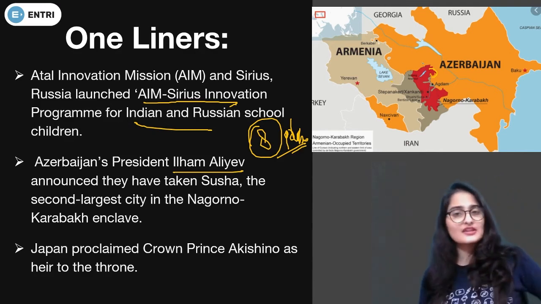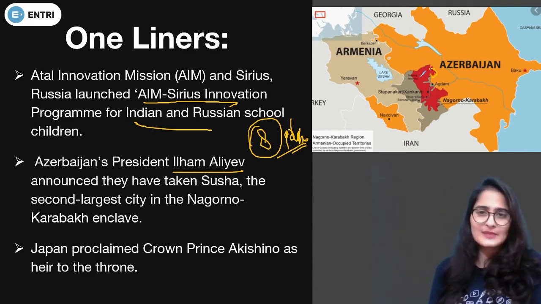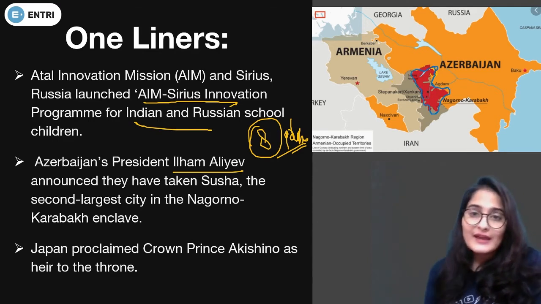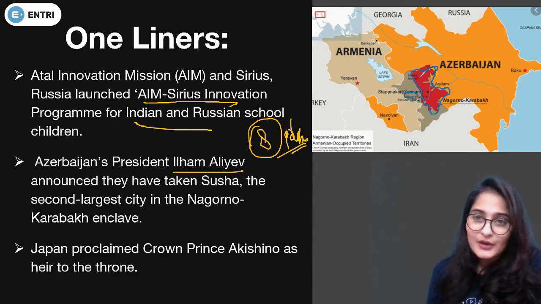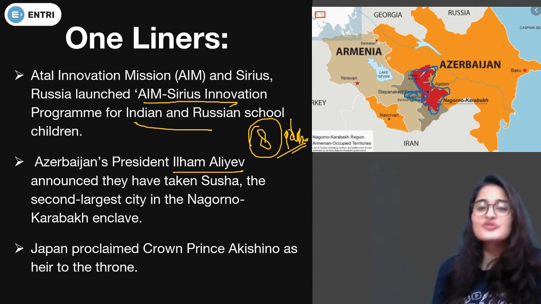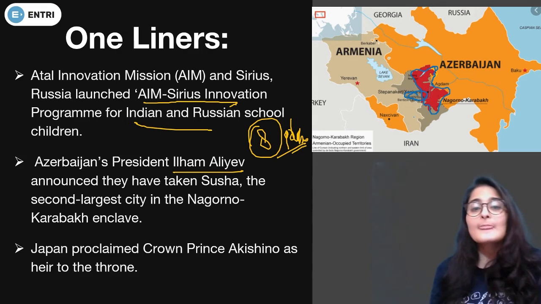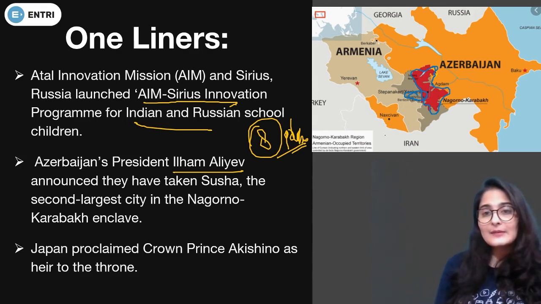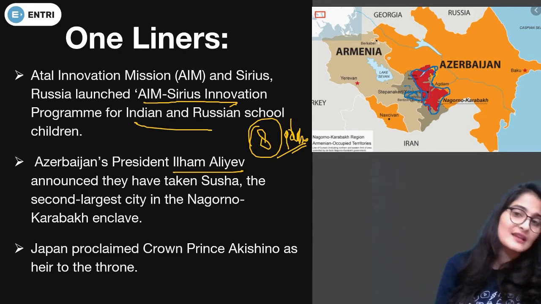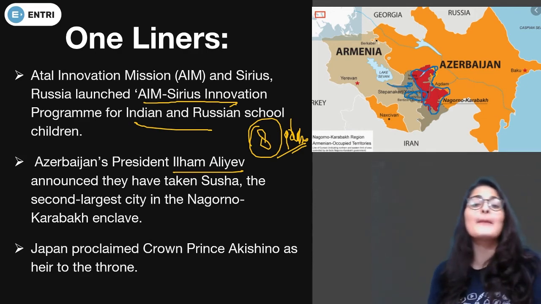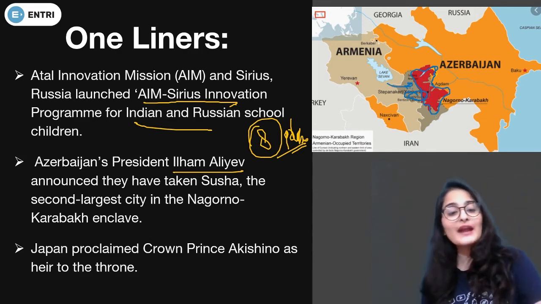Now, Nagorno-Karabakh is this area, the red one, and over here is the city called Susha. Over here are the places which have been taken by Armenia, Azerbaijan's area occupied by Armenia via military.